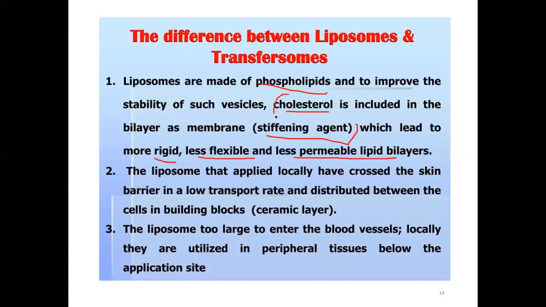We studied that if cholesterol is not added, then membrane proteins may have an effect on the liposome. Therefore, cholesterol is added, and due to the addition of cholesterol, it becomes more rigid, less flexible, and less permeable. That is about the liposome.